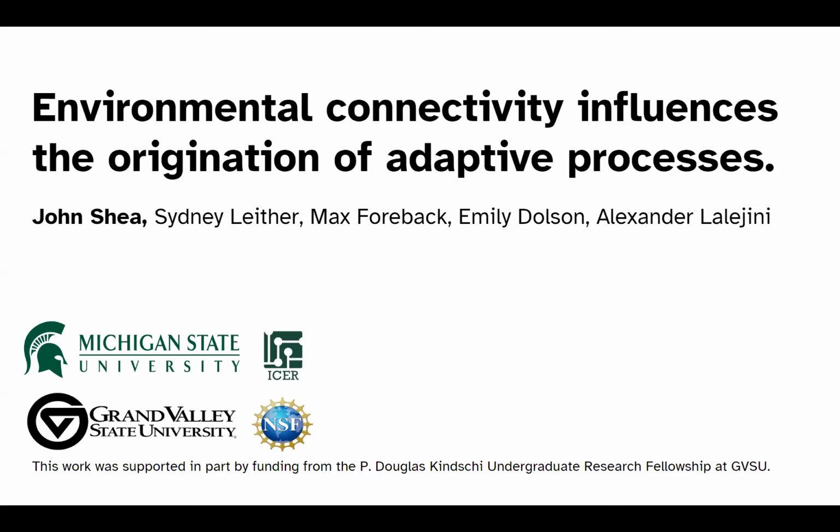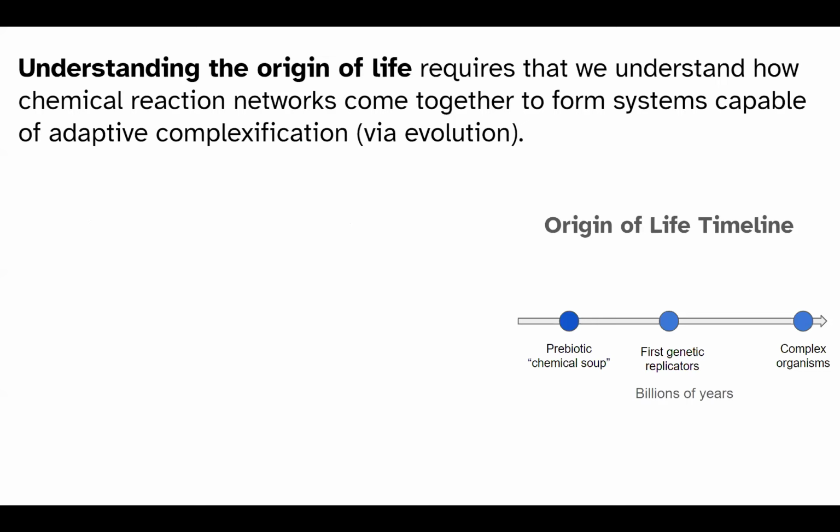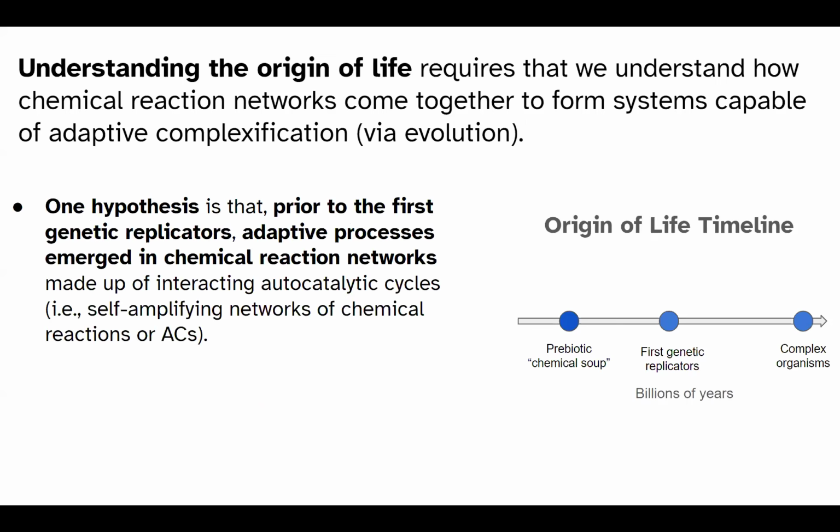Today I'm going to be talking about our research on environmental connectivity and how it influences the origination of adaptive processes. Understanding the origin of life requires us to understand how chemical systems came together to form systems capable of adaptive complexification. One hypothesis is that, prior to the first genetic replicator, these adaptive processes emerged in chemical reaction networks made up of interacting autocatalytic cycles.